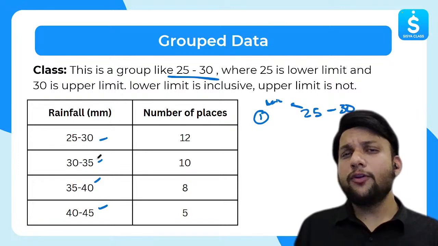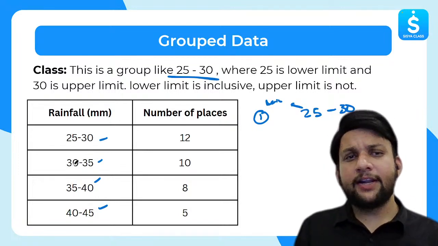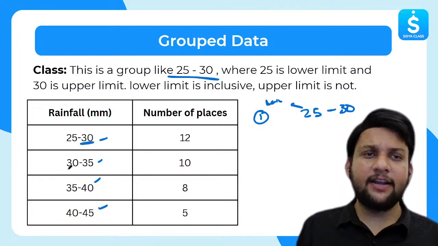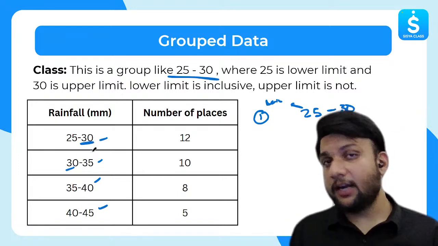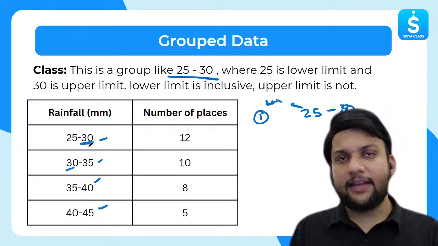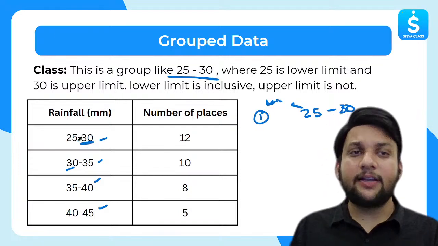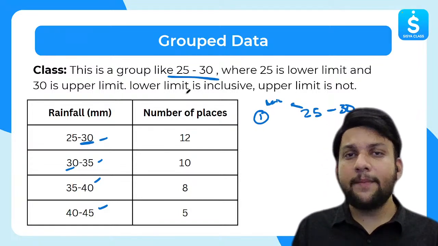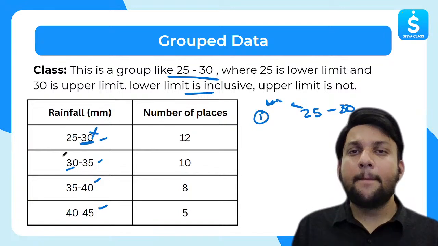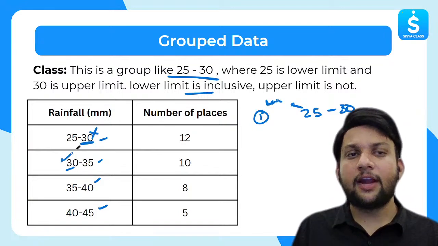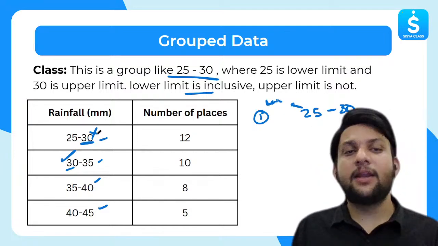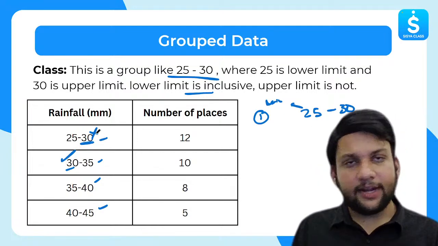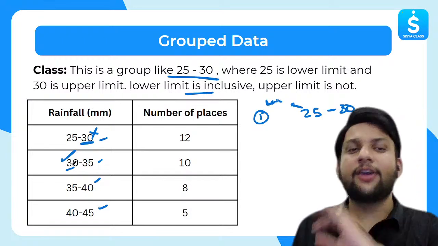Now, you must be thinking, sir, in 25 to 30 and 30 to 35, we have 30 here and 30 here as well. So in which class should we consider 30? That's why we follow a standard here: the lower limit is inclusive. That is, in 25 to 30, 30 is not included, but in 30 to 35, 30 is included. The lower limit is inclusive, but the upper limit is not. For example, in 25 to 30, 30 is not included; 30 is included in 30 to 35.